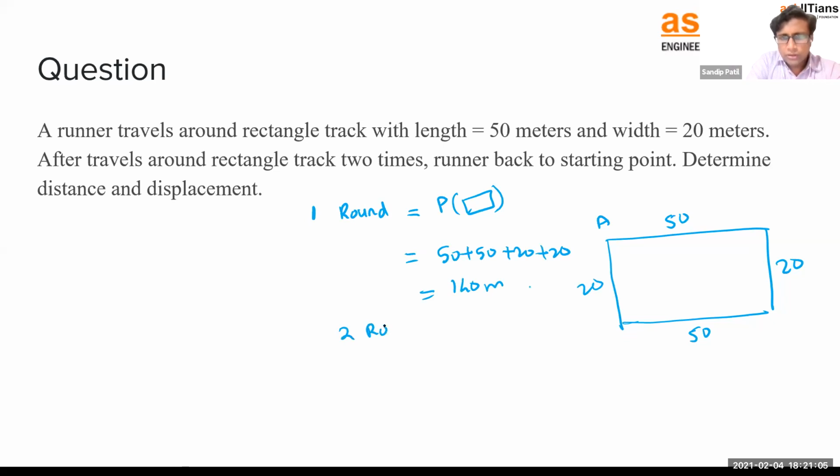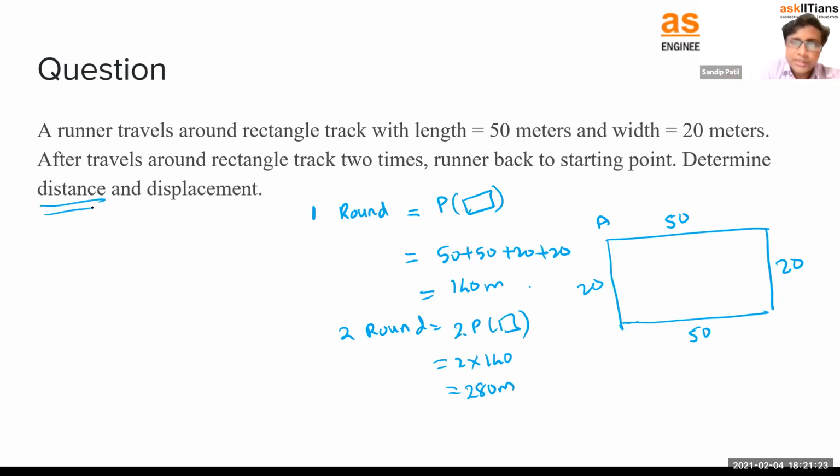What about the 2 rounds? 2 rounds mean 2 times the perimeter. So can I say 2 into 140? So it will be 280 meters. So how much did he travel? He traveled 280 meters. Very simple to understand, right? Now this will be our actual distance. So 2 rounds is the distance.